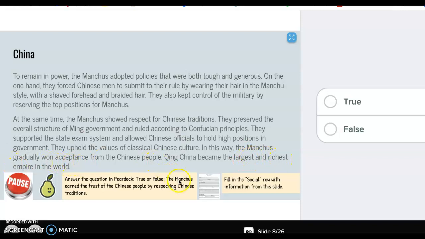So now answer this question, true or false. And for social, remember I'm looking for what were the groups of people involved here. So I know we have the Manchus, we also have the Chinese, but we have the fact that the Manchus actually allowed the Chinese to still be a part of the government. So we have two different groups, social groups. So let's pause and write that in our social row in your paper.